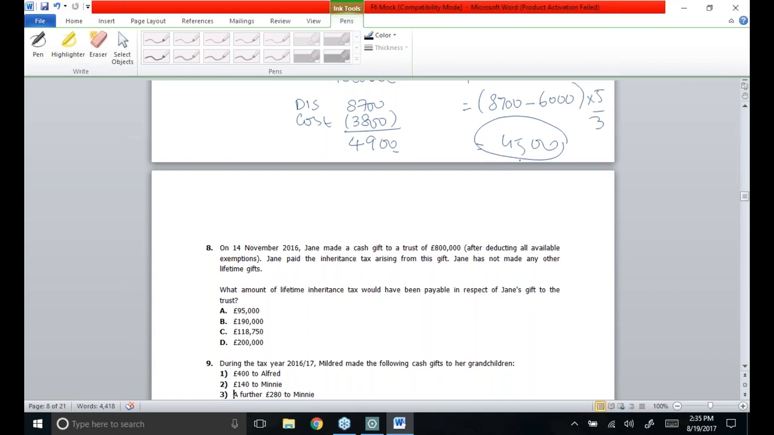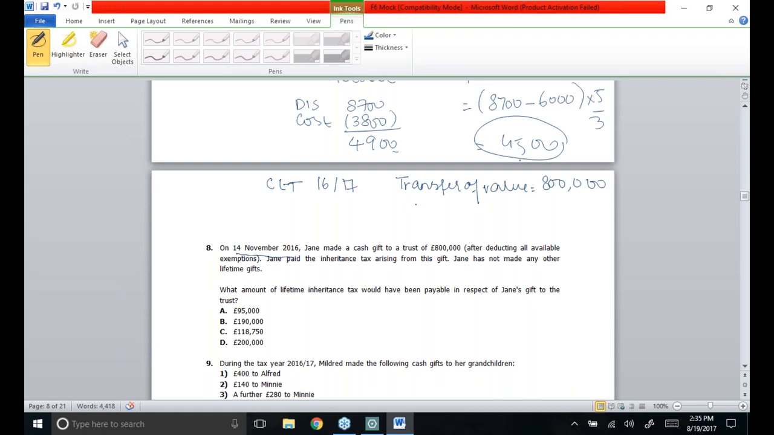Whenever lifetime transfers are made, the first step is to see what the transfer of value is. The transfer of value is £800,000. And the most important thing is that the gift has been made to a trust. So it's a chargeable lifetime transfer made on 14th November 2016. That means in 2016/17, a transfer of value was made of worth £800,000.